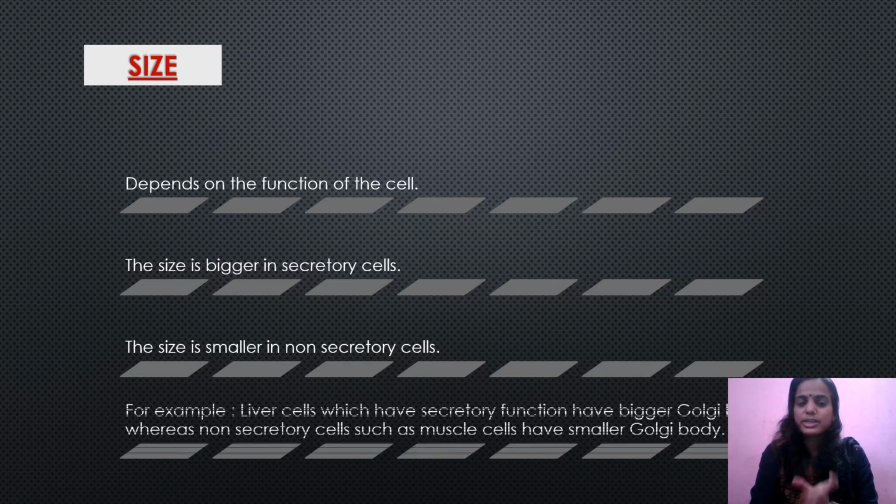the size of the Golgi apparatus will be smaller. For example, liver cells and pancreatic cells have more secretory functions, so the size of the Golgi apparatus in such cells is bigger. Whereas in non-secretory cells such as muscle cells, the size of this organelle is comparatively smaller. So we have seen that the size of the Golgi apparatus depends on the function, and it is of course variable from one cell to another.